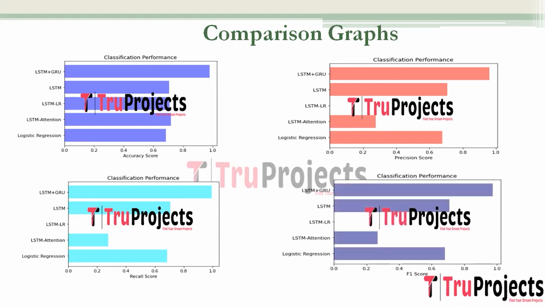Coming to the F-score, which is the F1 score, it is the harmonic mean of precision and recall. It provides a balanced measure between false positives and false negatives. The F1 score in depression detection serves as a combined metric considering both precision and recall. It is useful when there is a need for balance between minimizing false positives and false negatives. A higher F1 score indicates a model that achieves a good compromise between precision and recall.